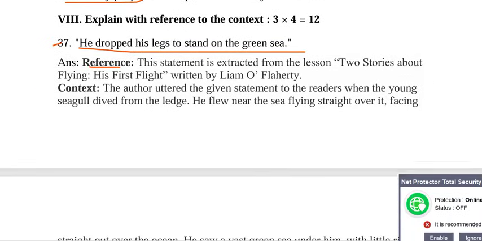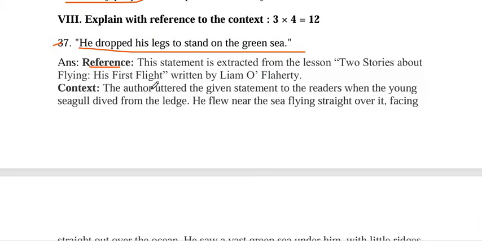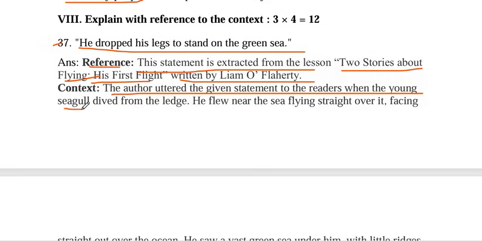Reference: this statement is extracted from the lesson Two Stories About Flying, His First Flight, written by Liam O'Flaherty. Context: the author uttered the given statement to the readers when the young seagull dived from the ledge.